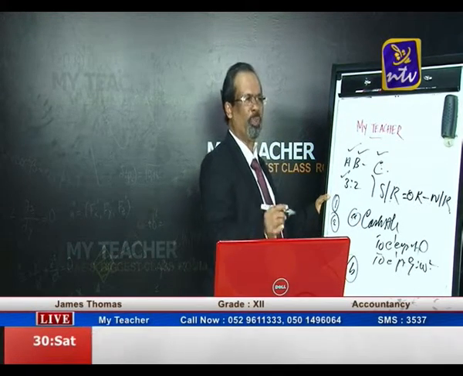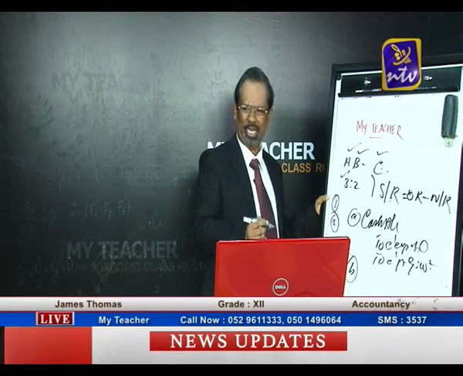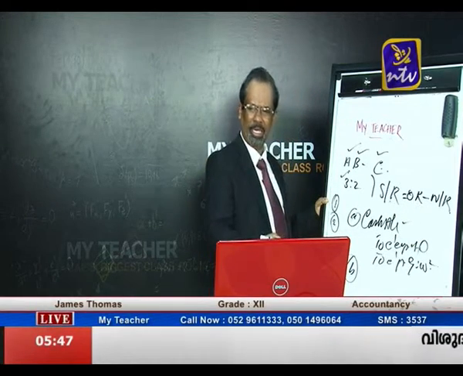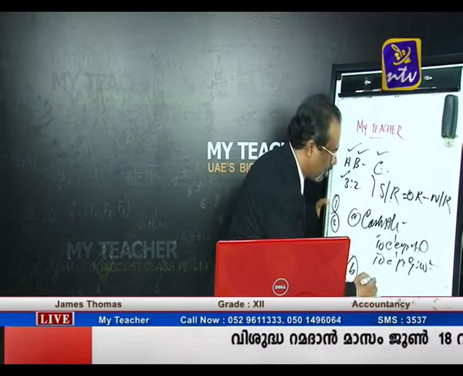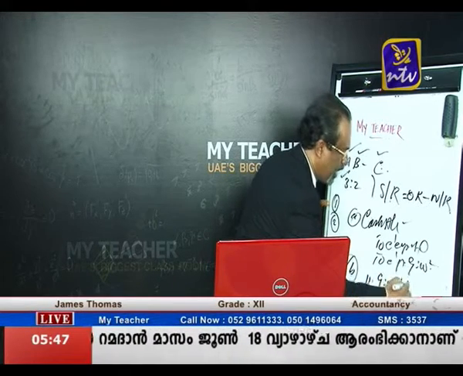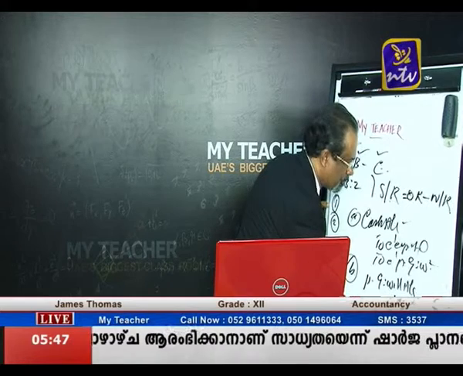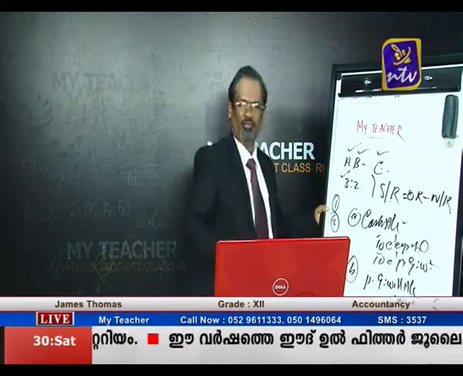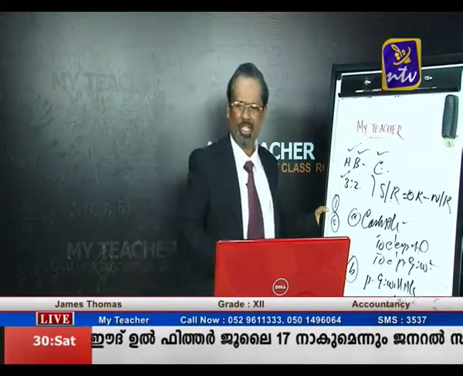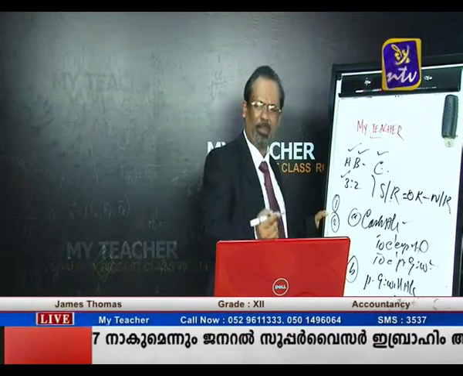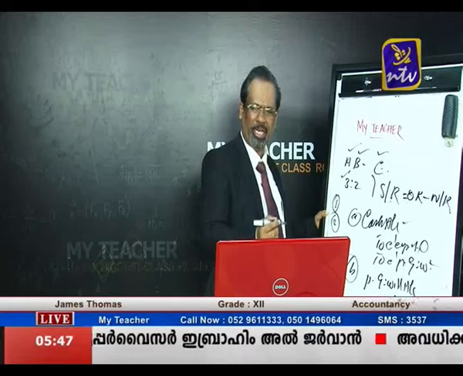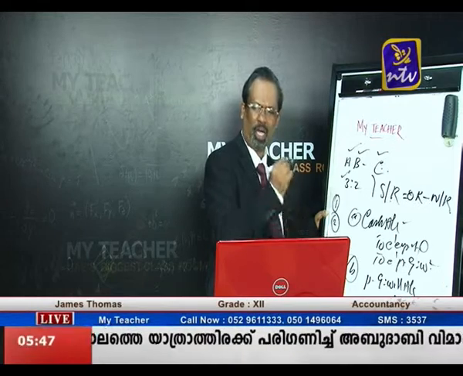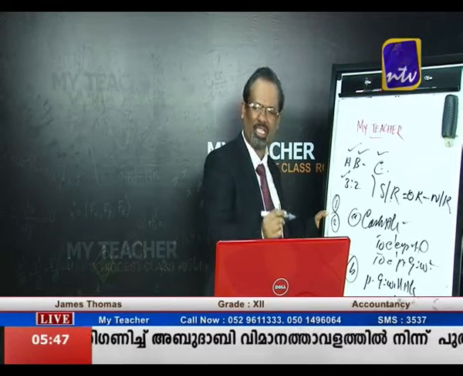So the first case is the new partner is bringing goodwill along with the capital. The journal entry is cash account debit, to C's capital, to premium for goodwill, and simultaneously the premium for goodwill account debit to A's capital and to B's capital. So look at this journal entry. First he is bringing goodwill along with the capital. So our journal entry is cash account debit to C's capital, to premium for goodwill account, and simultaneously that premium brought by the new partner is distributed to the old partners' capital accounts according to the sacrifice ratio.